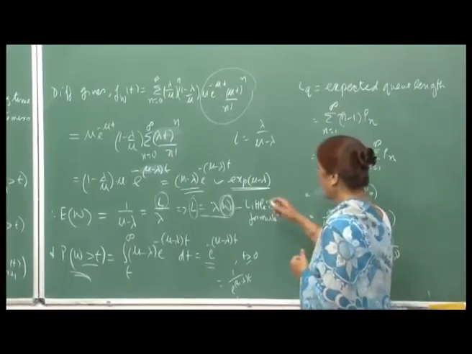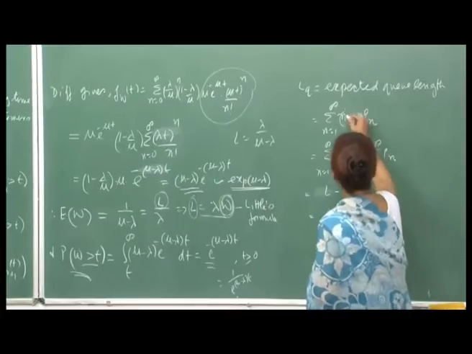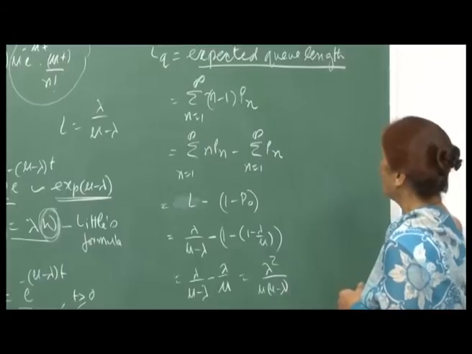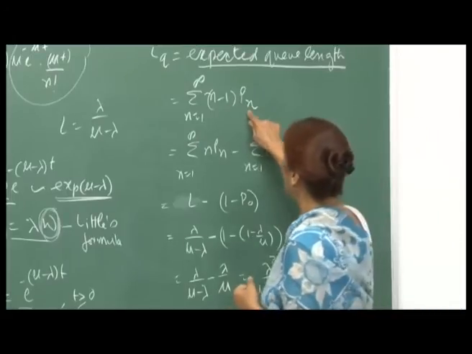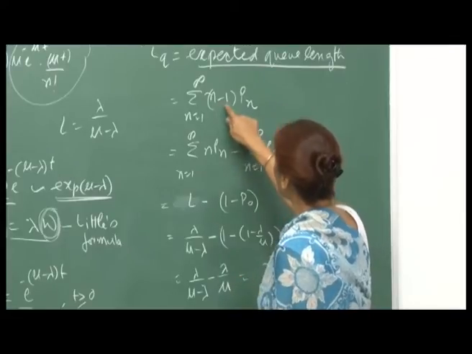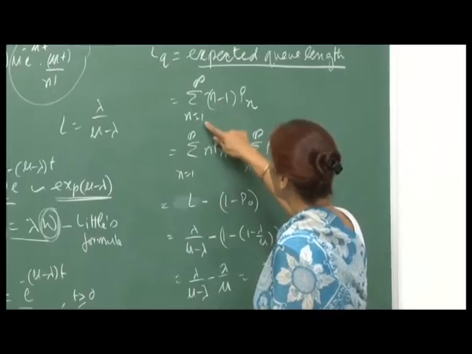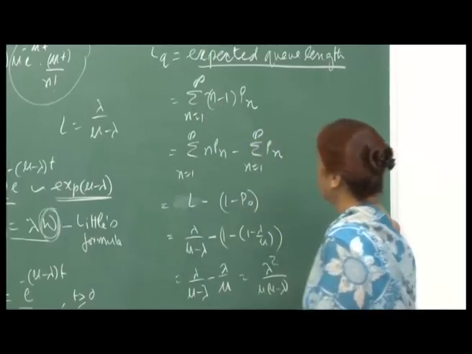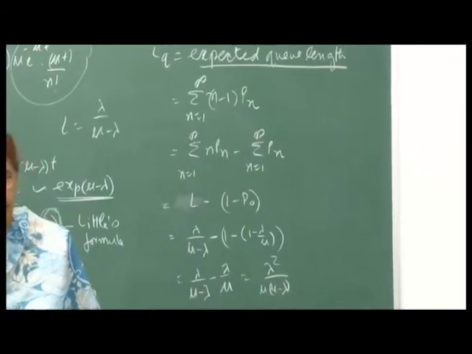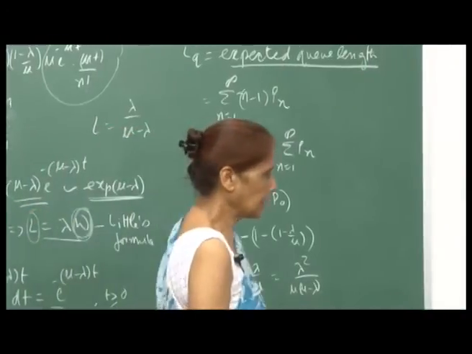See, L was the expected number of people in the system, which includes the person being serviced, but now here you are talking about expected queue length, and so that will be n minus 1 into P n, because if there are n people in the system, one person is being serviced. So, then the number of people in the queue are n minus 1, right, and this summation will be from 1 to infinity. Okay, because if you have n people, then one person is certainly being serviced, and therefore n minus 1 people are waiting in the queue.